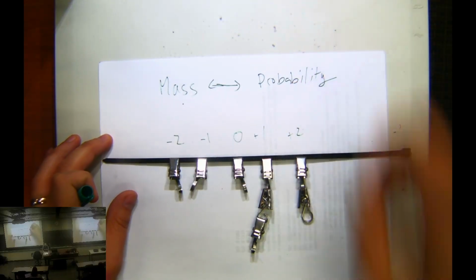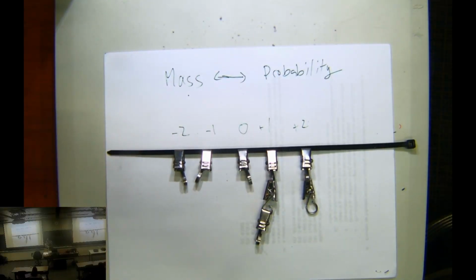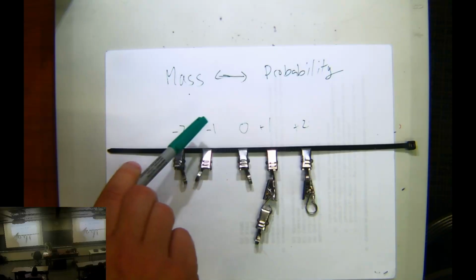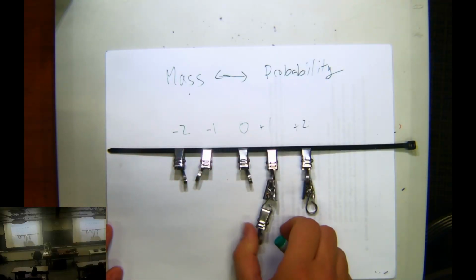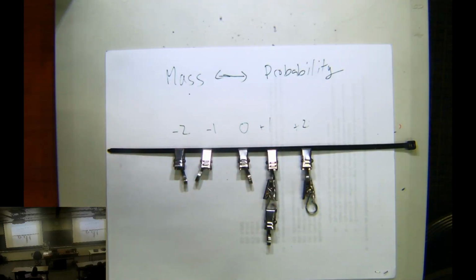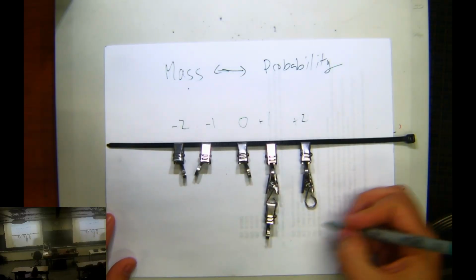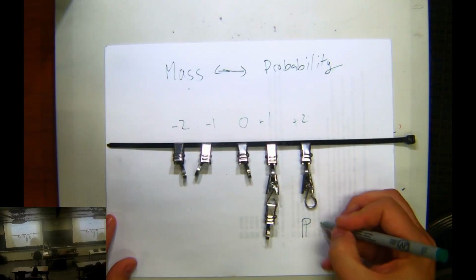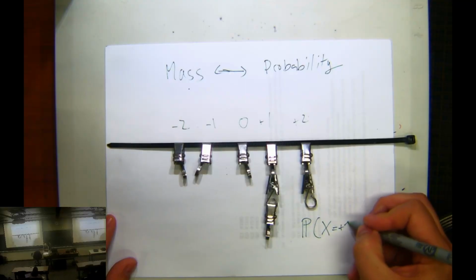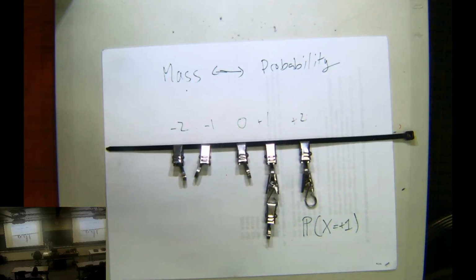And that is why it's called the probability mass function. It really is this kind of analogy. And so this is representing a random variable that could take on one of 5 values: -2, -1, 0, +1, or +2. And the more mass you have, the more likely it is. So which one is the most likely? It's +1. And we can even calculate the probability that X equals +1 in this dopey, dumb analogy.